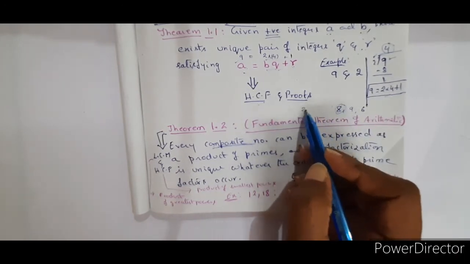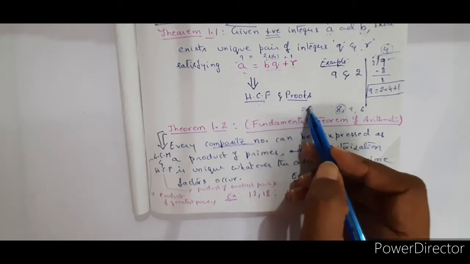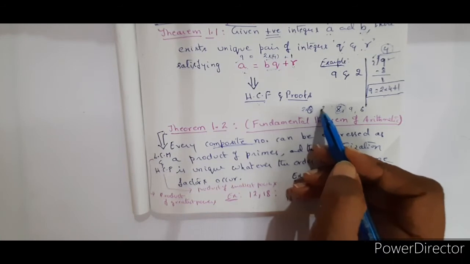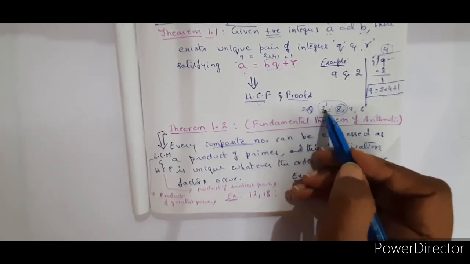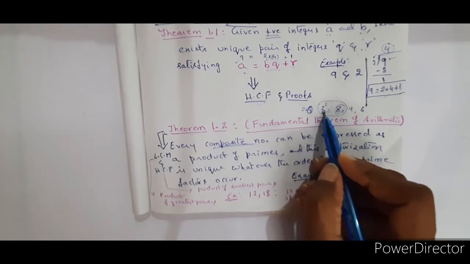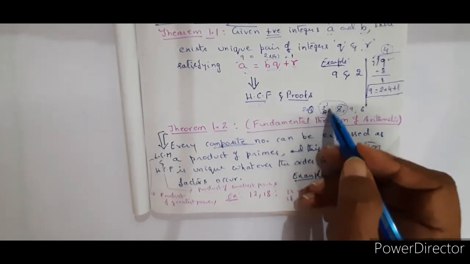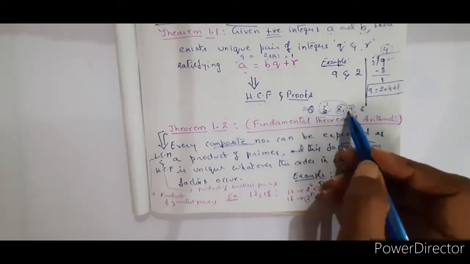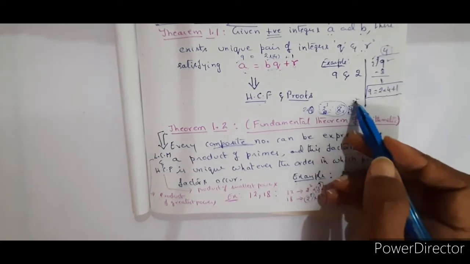Like 2 into 4 is 8, but 4 is again a composite number. I can express this as 2 into 2, so therefore 8 is equal to 2 cube. That means what is 2 here? 2 is the smallest prime number. So 8 can be expressed in terms of prime factors. Even 9, if you take 3 into 3, 3 square, 3 is a prime number. So we can express them in prime factors.